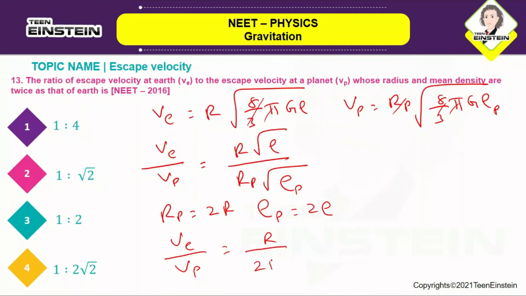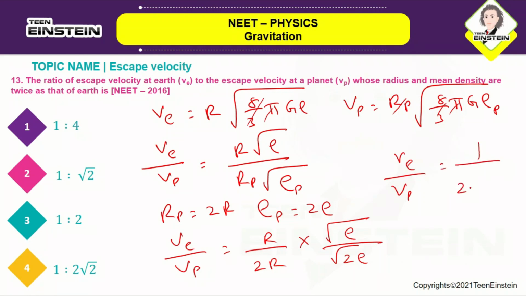r by 2r into root of rho by root 2 rho, that's all. So you'll be getting it as 1 by 2 root 2. So the ratio VE by VP will become 1 by 2 root 2. So the correct answer is option number 4.